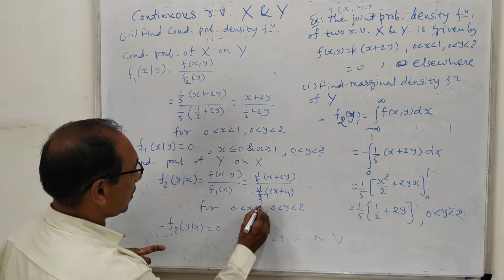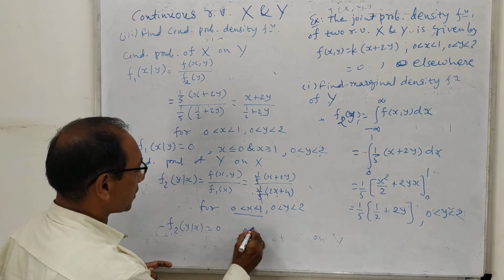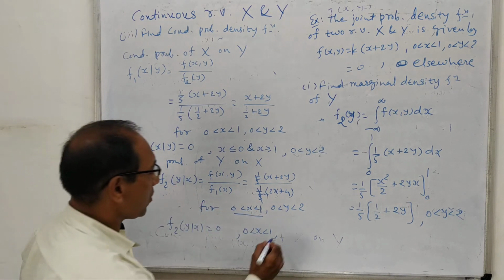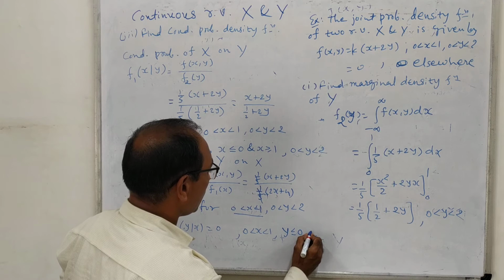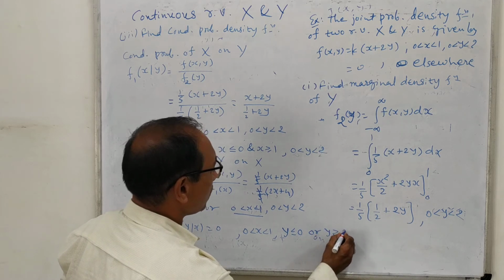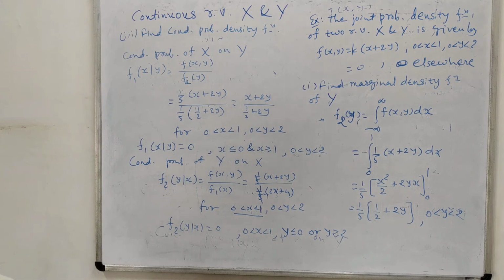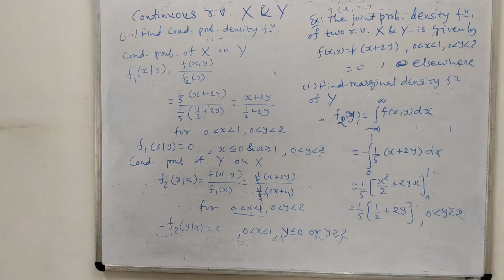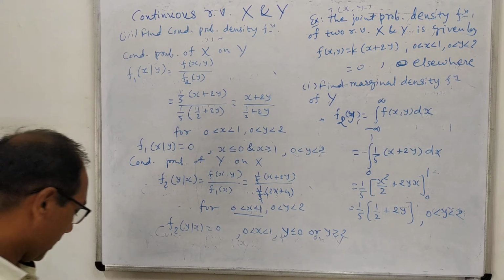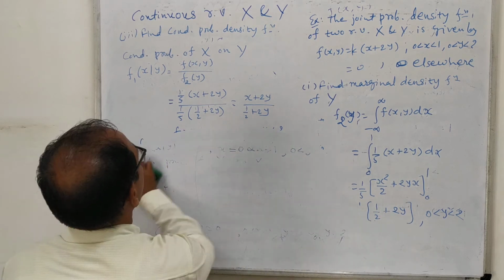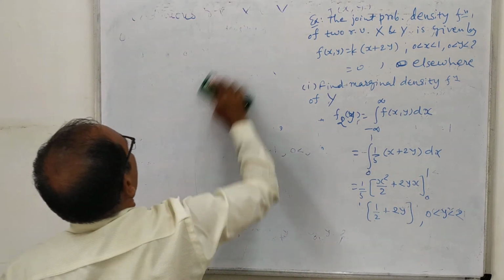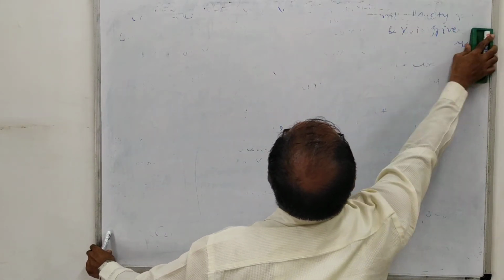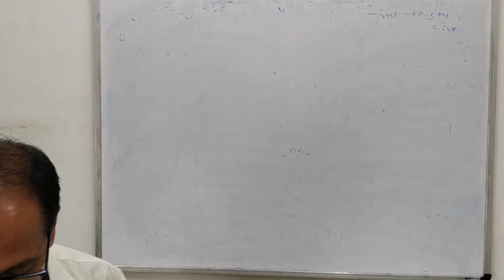That means here x is fixed, because it is the conditional probability of y on x. So what about the y? For y less than or equal to 0 or y greater than or equal to 2. So are you clear with this? So these problems, that means the problems based on continuous random variables, are very easy to solve. Let us see another example of this kind.